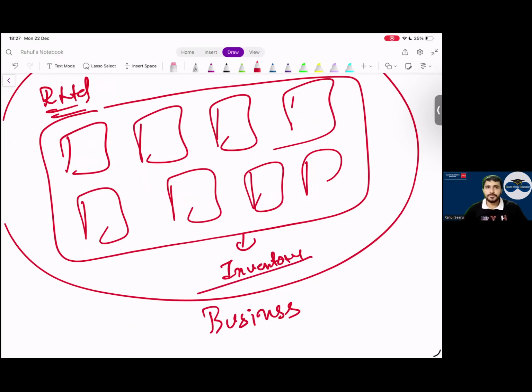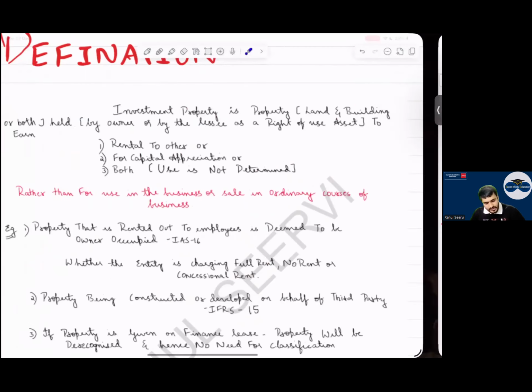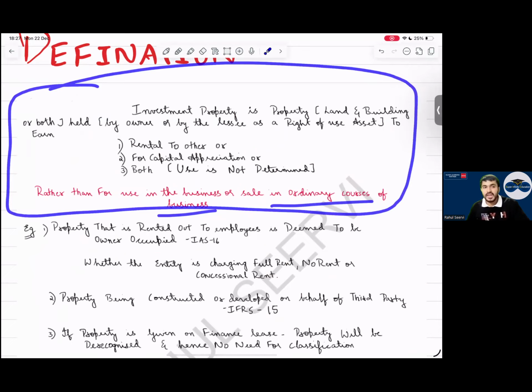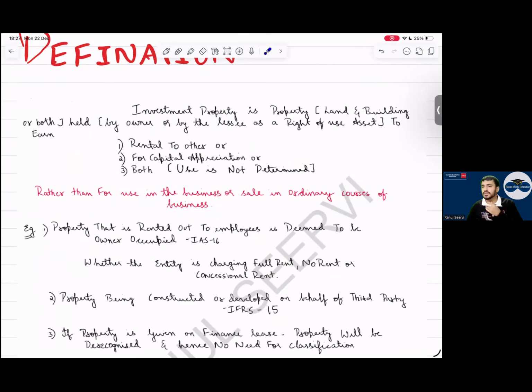Like, let's say for Shobha, DLF, for these companies, when they have flats, etc., what are these? Inventory only, because they're selling that only. Yes, sir. So this is clear. See now, it should not be for sale in ordinary course of business. This is the definition of investment property. Is this clear to everyone? What does investment property mean?